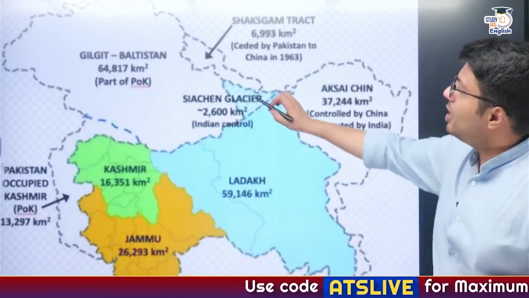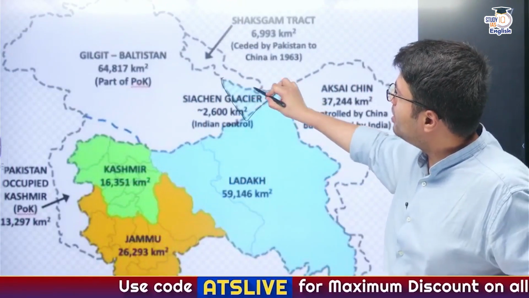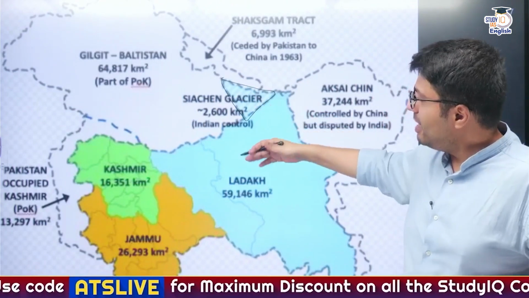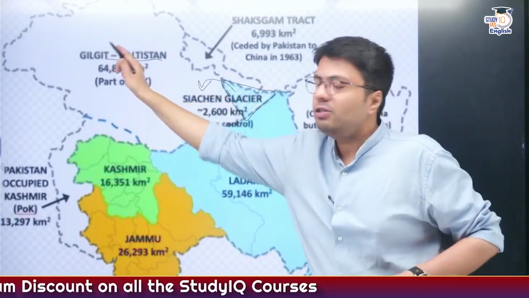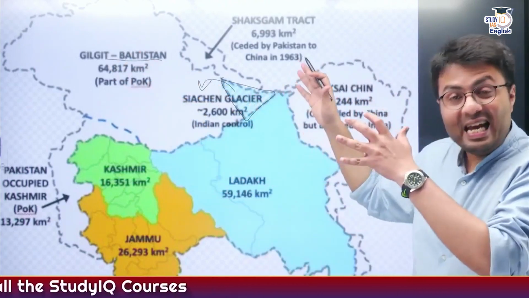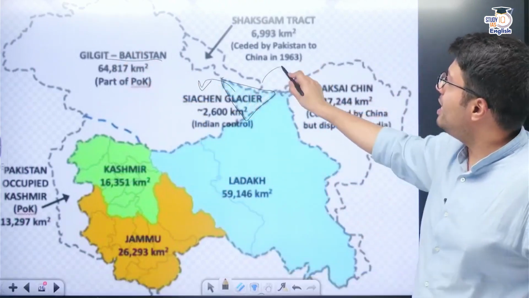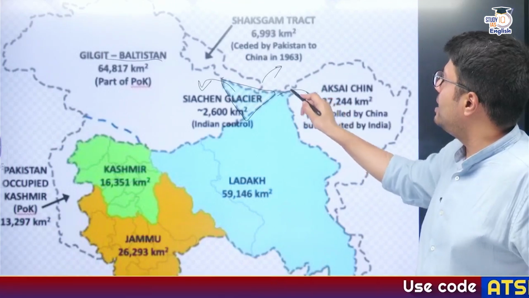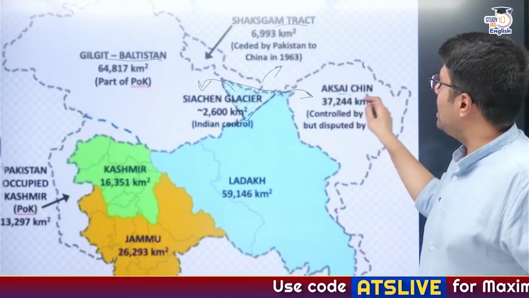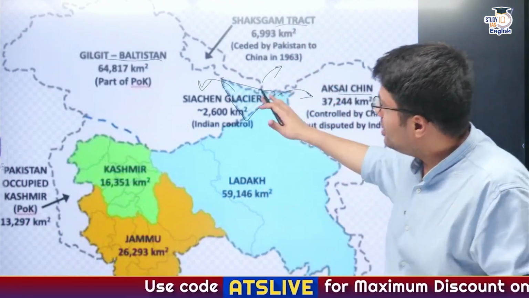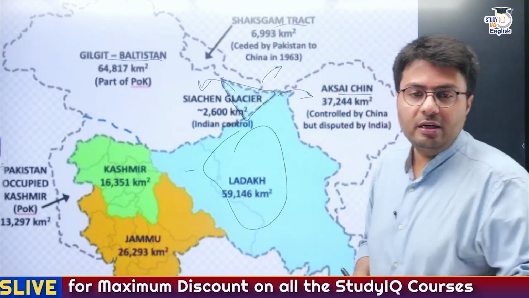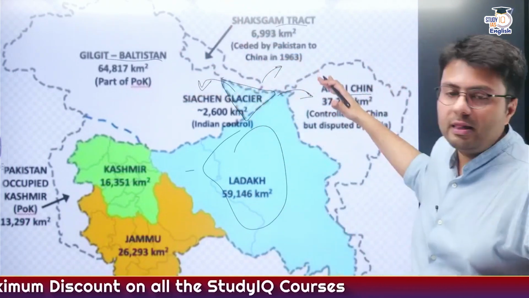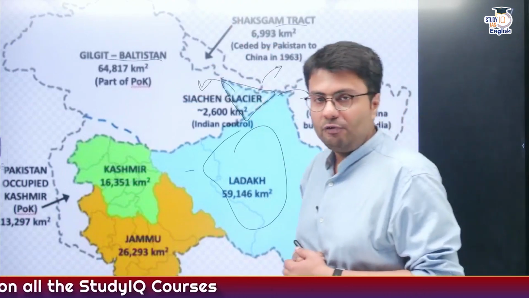As you will see, Siachen Glacier is located in the very north of India's current territory of Ladakh, and it overlooks Pakistani deployment in the region of Gilgit-Baltistan, which it has illegally occupied from India. Similarly, India can also pay close attention to Chinese deployment in the Shaksgam Tract and also in the Aksai Chin region. So this is why Siachen Glacier is very important for the safety and security of India's union territory of Ladakh, and also to overlook the enemy's deployment in these different regions.